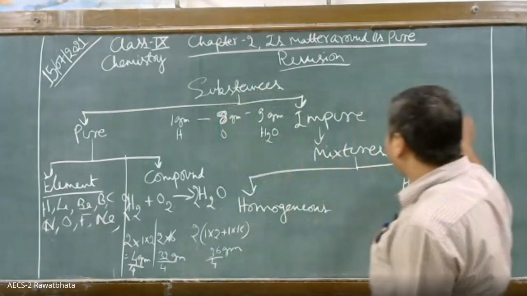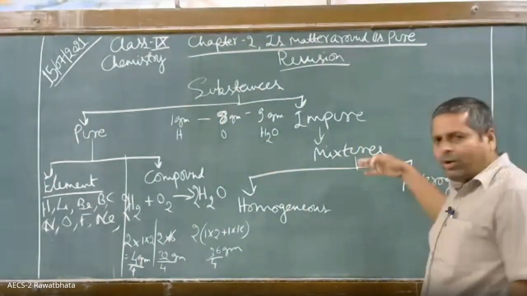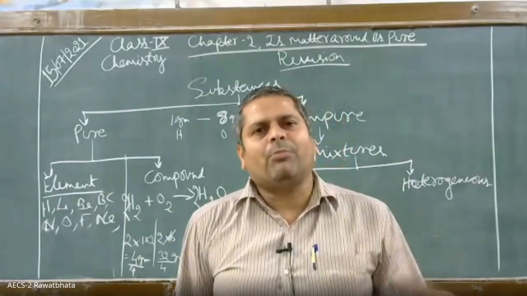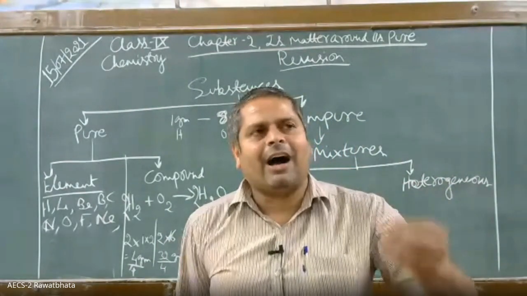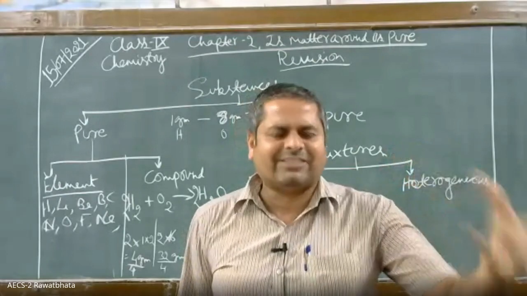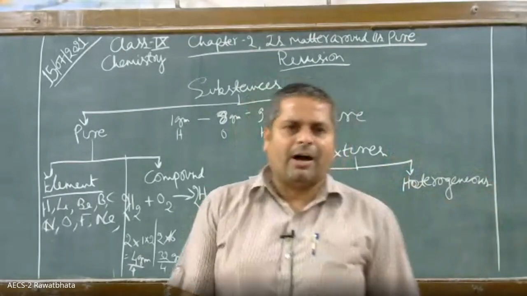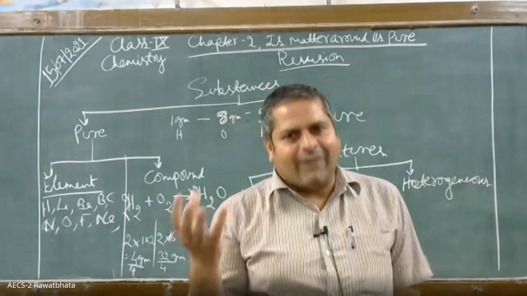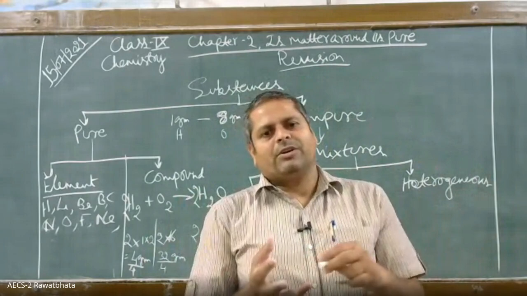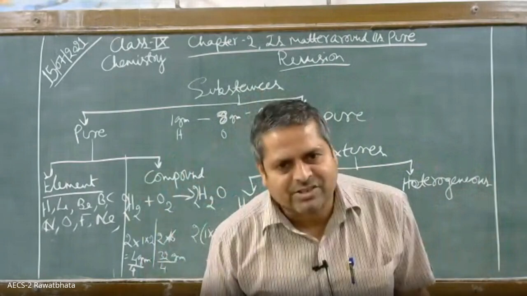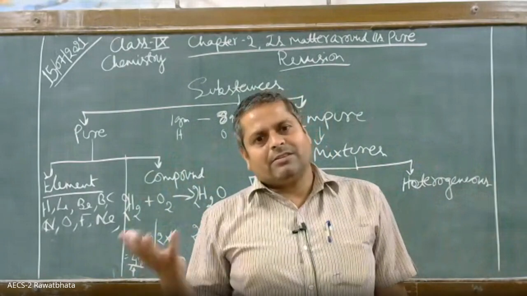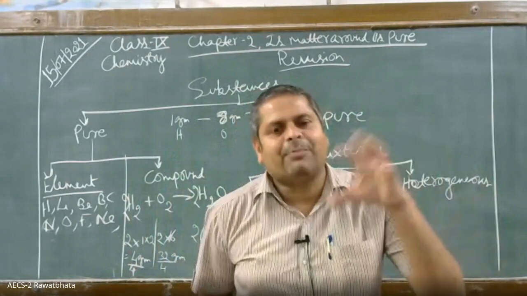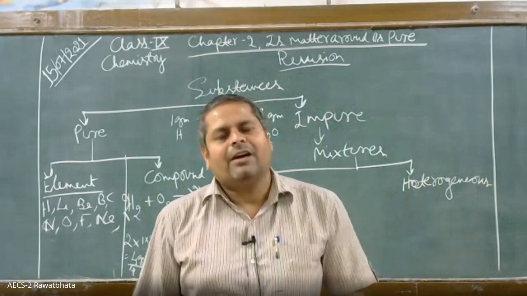Understand? Now comes the impure mixture. Impure substance means when we mix two or more substances in any arbitrary proportion. यानी हमने क्या लिया? Suppose we take iron filings and sulfur powder and simply mix them. Then what is this called? This is called a mixture because they have not reacted chemically. We can physically separate them.